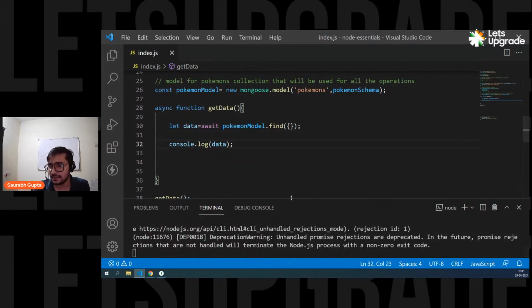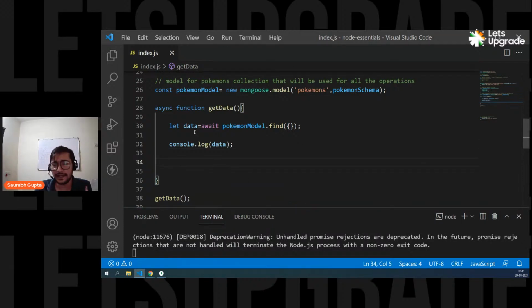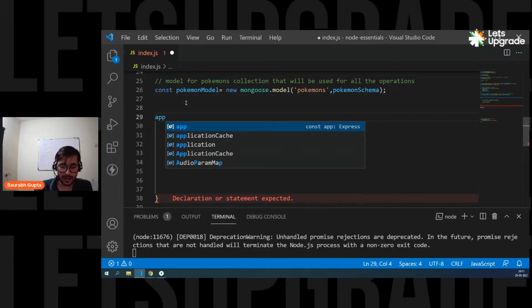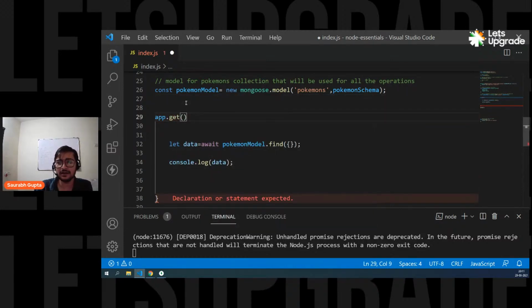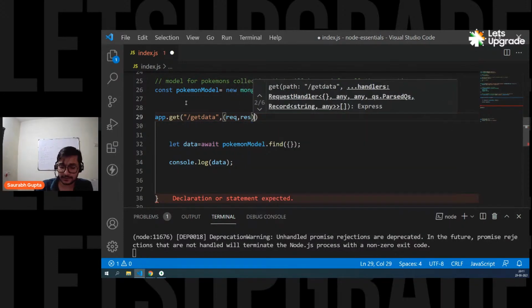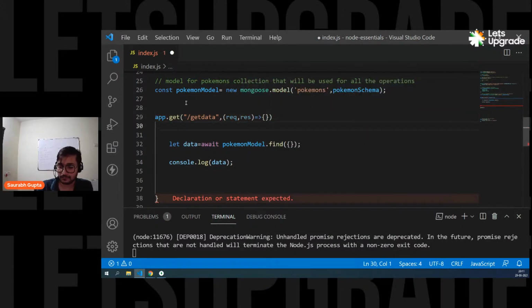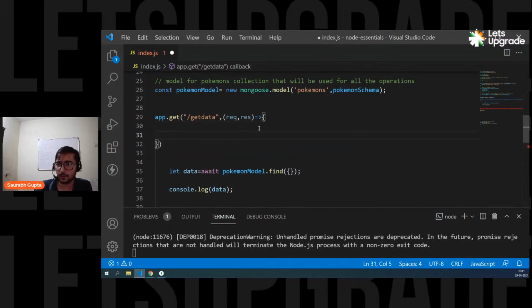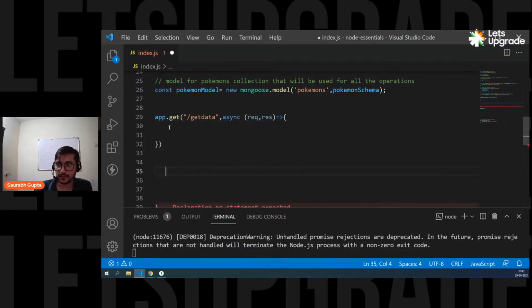Okay, let's write it in the endpoint, guys. Just one thing. Let's write this in an endpoint, not a normal function. Everyone, let's do it. App.get. Maybe the asynchronous way of working with this is creating a problem. So let's get a get request. Let's call it get data. Let's simply say req res. Guys, just wait. Let's try it in the endpoint. Maybe the asynchronous behavior of this is not working perfectly fine. Put an async here because we're going to use await, and let's use this inside the endpoint.